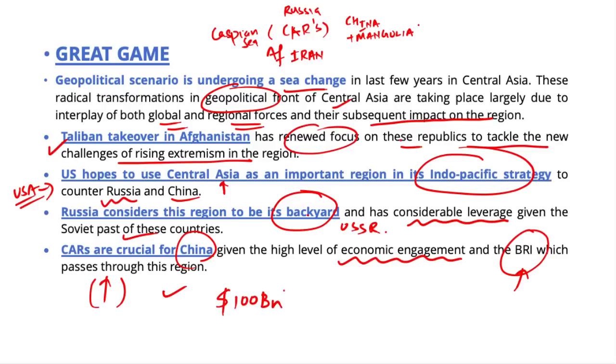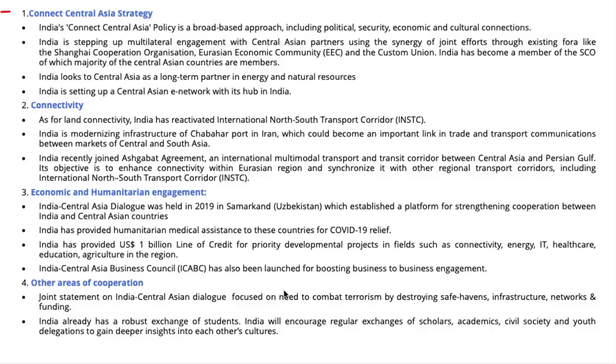So this brings us to the next set of questions: what has India done so far in engagement with the Central Asian republics? India has adopted the Connect Central Asia strategy. This strategy is a very broad-based approach which includes dimensions like political, security, economic, and cultural connection.